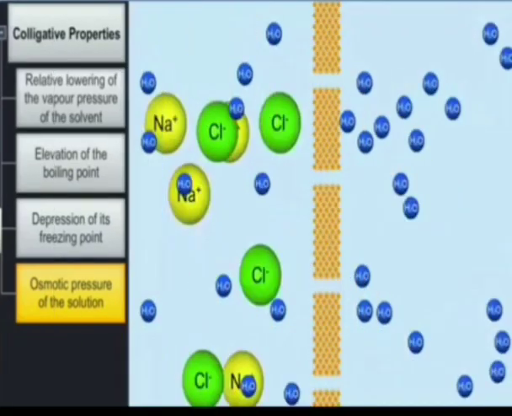A semi-permeable membrane allows these water molecules to pass through it. Why? Because these water molecules are very small in size, so they can pass through its pores. But the solute particles cannot pass through these pores because the size of the solute is higher than the water molecules. So the membrane which allows only solvent particles to pass through it is a semi-permeable membrane.